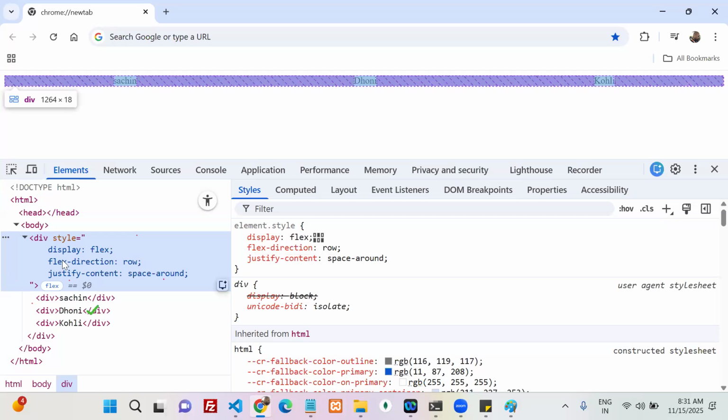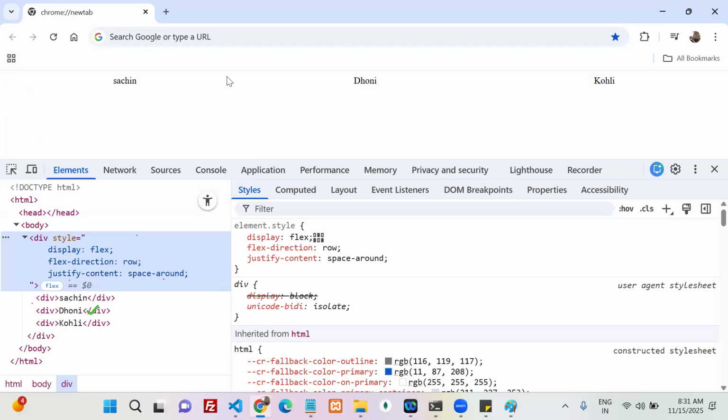How much height is there? 18 pixels. Okay, how much width is there? 1264 width is there. So on the main axis, we can align the items or not.